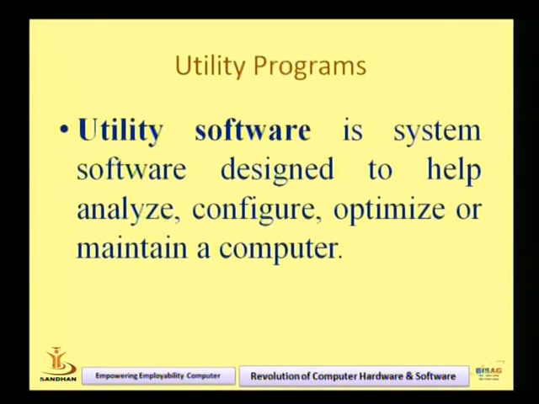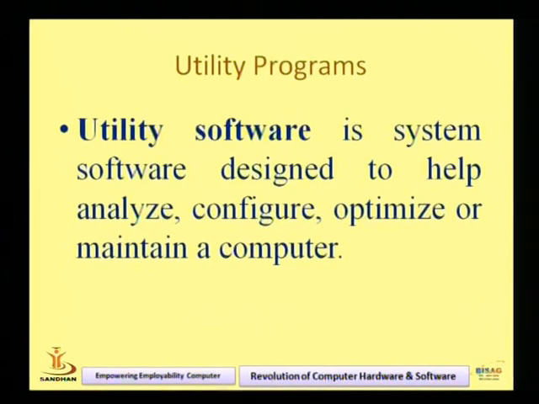Suppose you purchase a modem, then the device driver of the modem is called utility software. Suppose you purchase a camera. Now to run the camera, you have one CD, one USB, you have to install some program, that is the utility program.